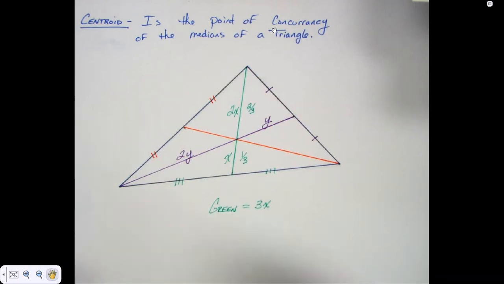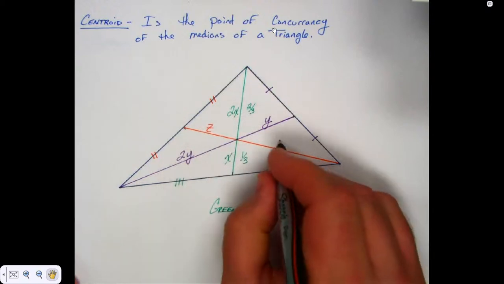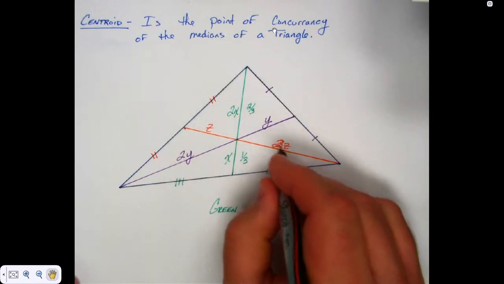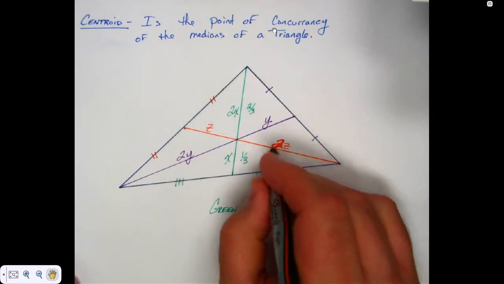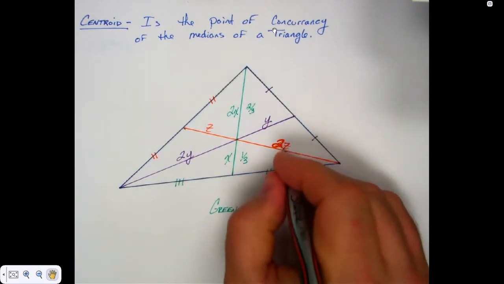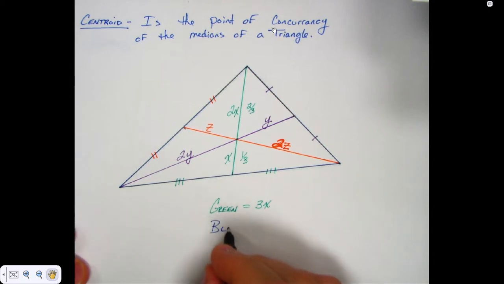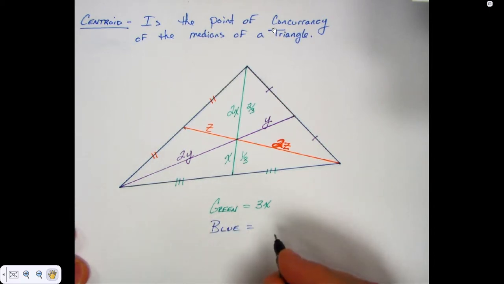For the orange one. If this is z, what's the bigger part? 2z, not 3z. Goofball. 2z. So, look what happens here. The blue line. All right, we don't have a blue, do we?